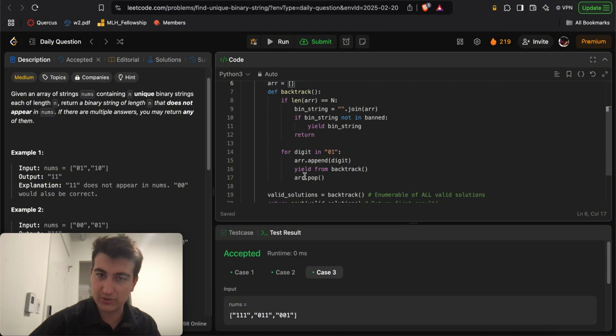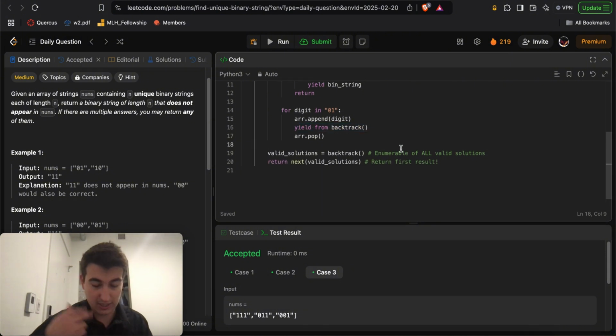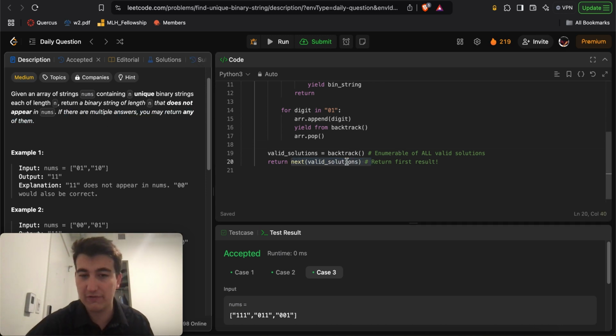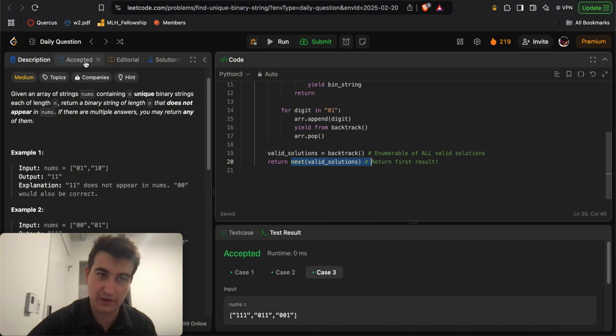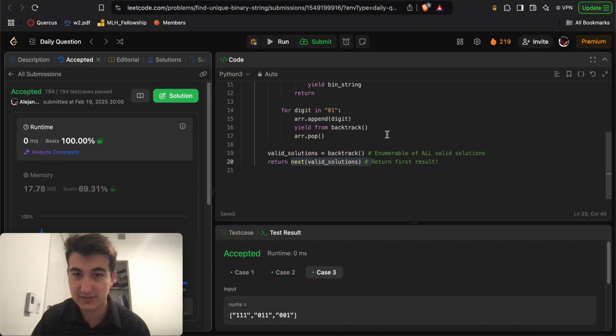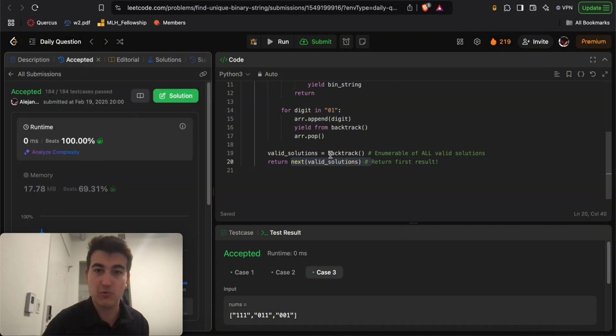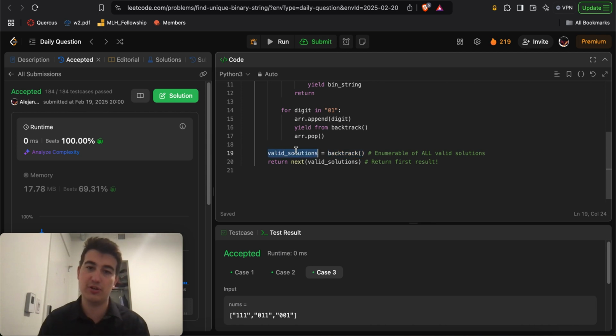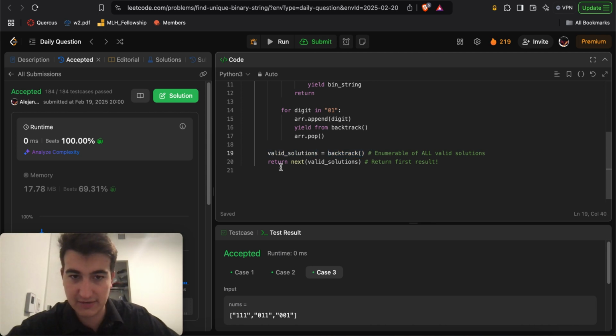And again, since we're using yield returns, it's an enumerable that'll keep going back to the function every time you want to get the next element, but here we only ever call next once because we only need one solution, not all of them. That's why it's a lot faster, because we don't need all the valid solutions, we can just have one. But if you wanted all the valid solutions, you can just return the list of valid solutions, and there you go, you have a nice and efficient working solution.